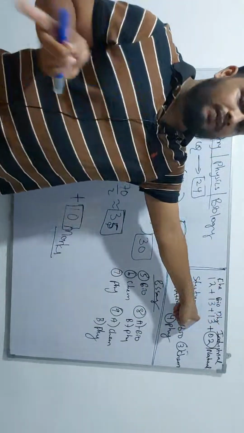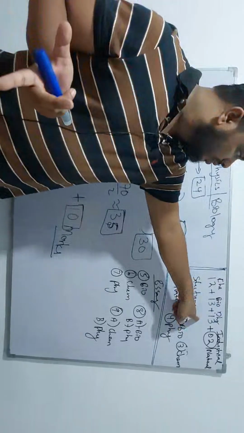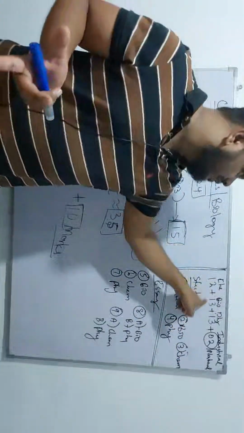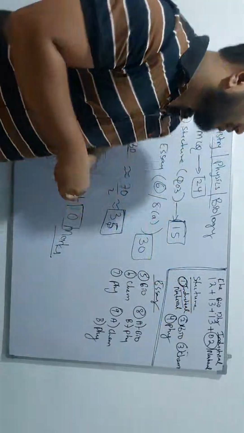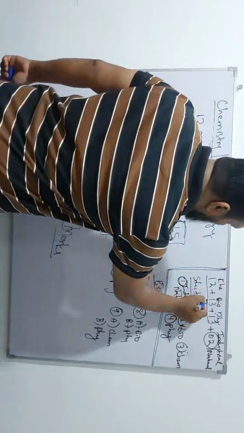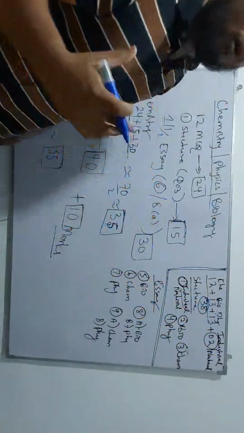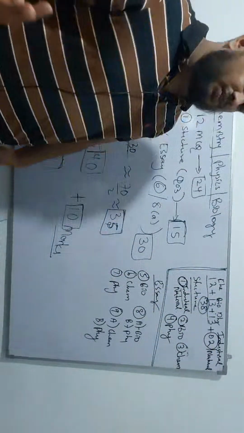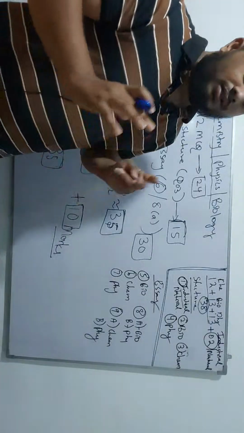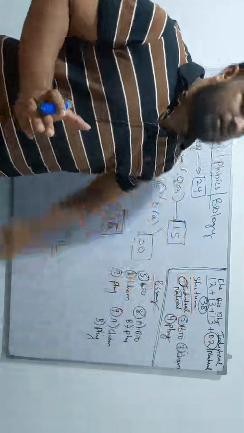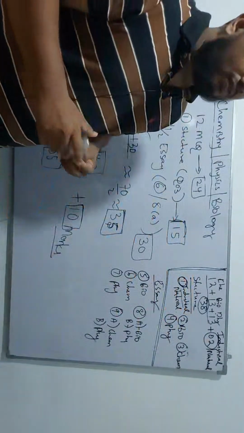Most of the papers have 13 or 14. If you add them together, you will get around 38 questions. Then 2 or 3 questions, in some papers 4 questions, depending on the paper standard, you will get as extra questions.